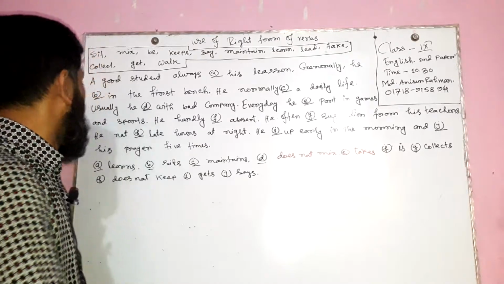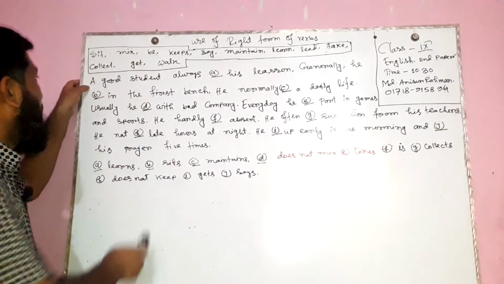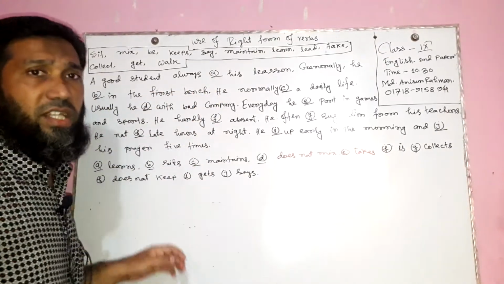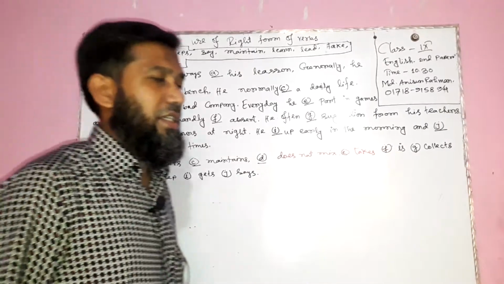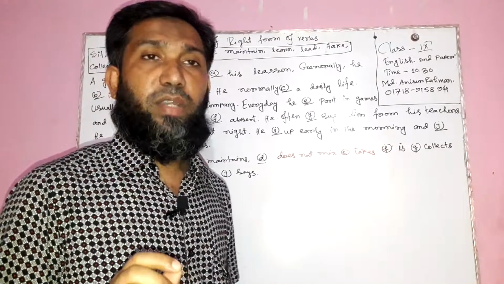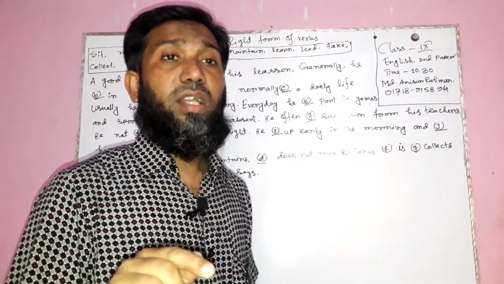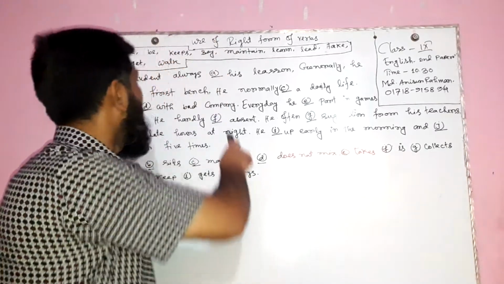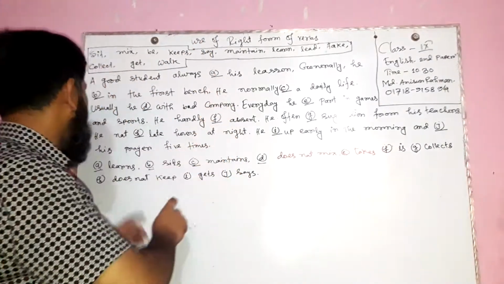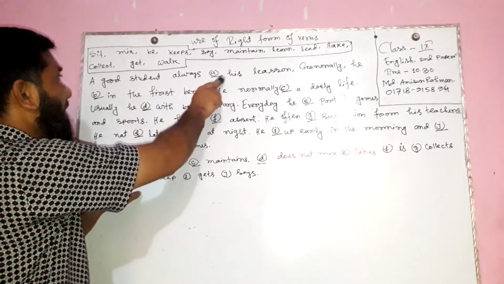Here it is learn because a good student is third person singular, so learn is added with s or es. We know that in the present indefinite tense, if the subject is third person singular, the verb joins with s or es. So we add s after learn, learns. A good student always learns his lesson.